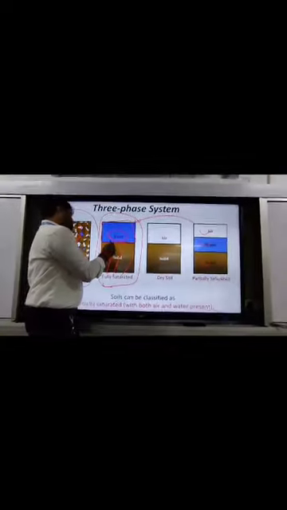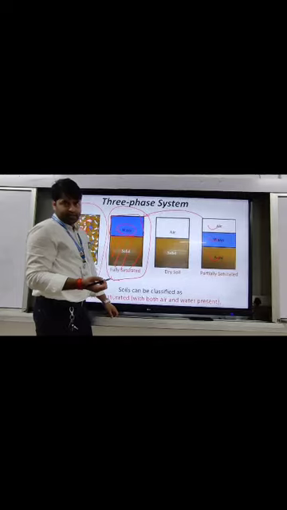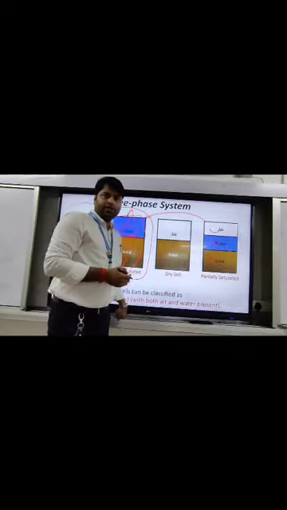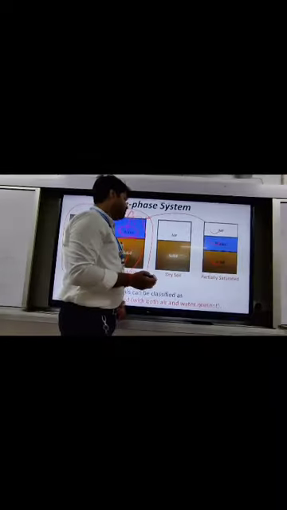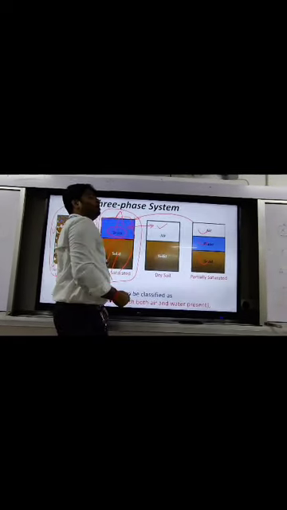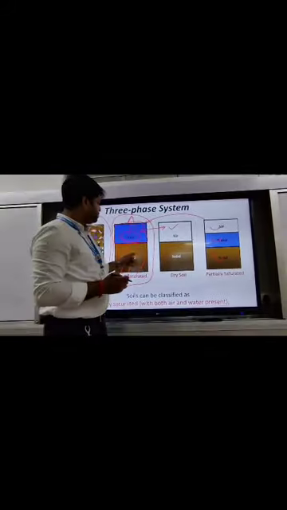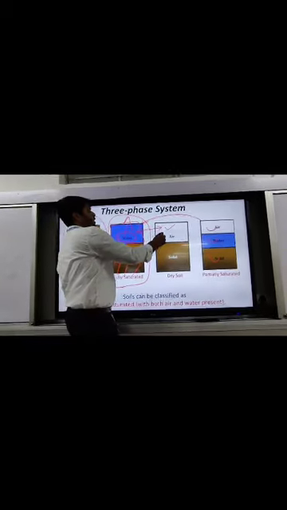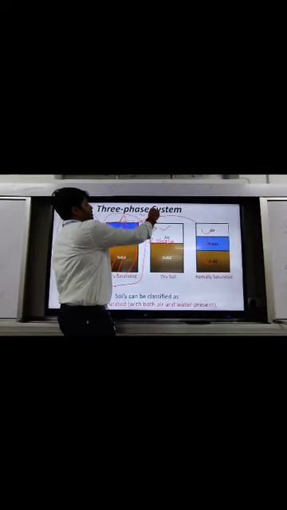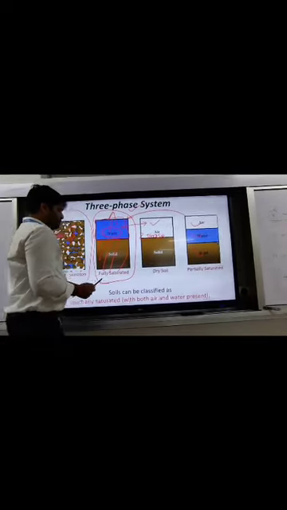If I take this soil and oven dry it for 24 hours at 100 degrees centigrade, the water will go out by evaporation. In that place, what will happen? The total void will be filled with air. So if the soil has only water or only air in addition to the solid part, then it is called a two-phase system. Here we learned about three-phase systems, and here we learned about two-phase systems.